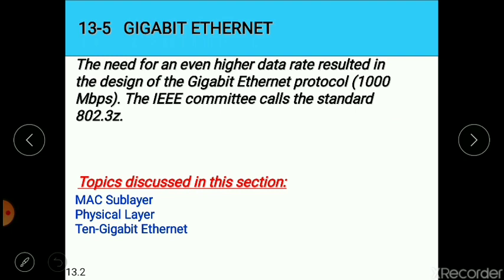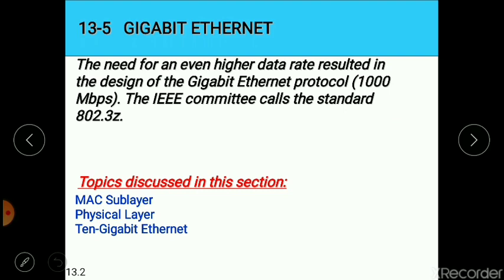The implementation names in gigabit Ethernet start with 1000 base. As we discussed in our previous lecture, fast Ethernet works on 100 Mbps, which is why its implementations are named 100 base T4, 100 base FX, and so on. So in gigabit Ethernet, the data rate is 1000 Mbps.